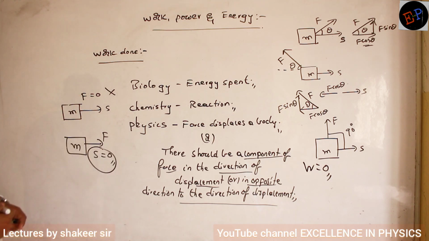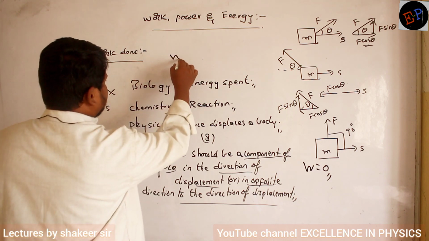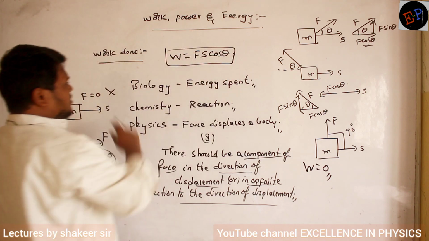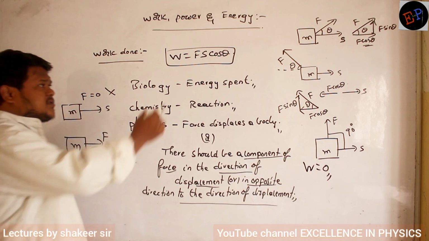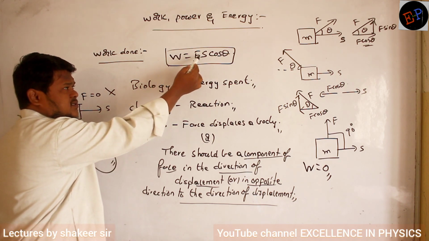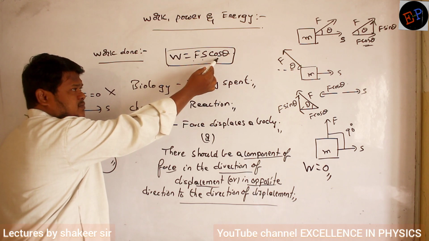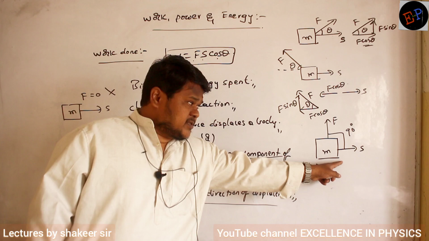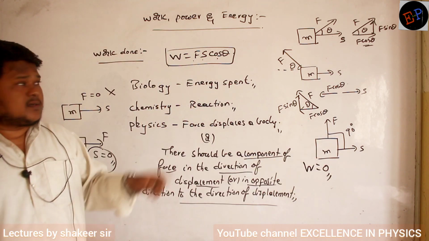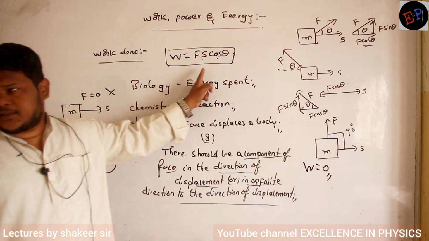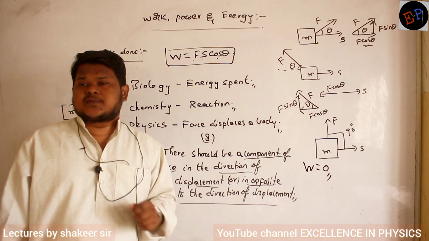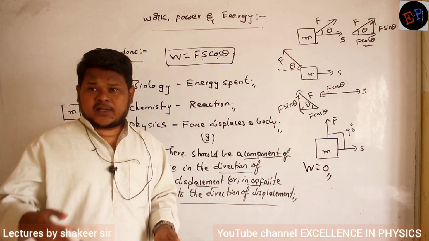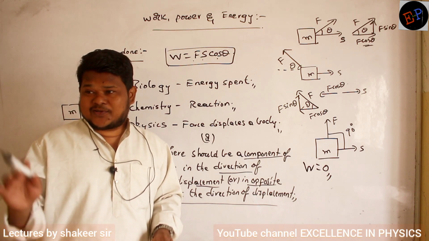So what is the formula for work done which we write? The equation for work done is W = Fs cos theta. This is the equation. So work is said to be done when there is some force, the force is displacing the body, and the angle between force and displacement should not be 90 degrees. If the angle between force and displacement is 90 degrees, then what will happen? Cos 90 is 0, so total work done will become 0. So theta should not be 90. It can be other than 90, no problem. It can be 91 also, it can be 89 also. But 90 should not be present.